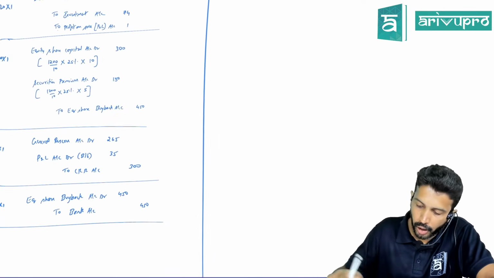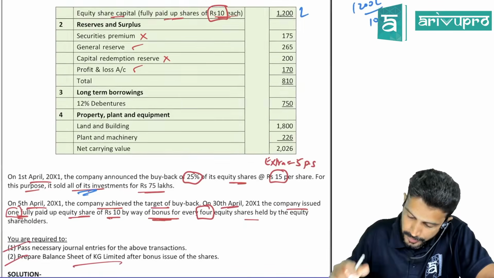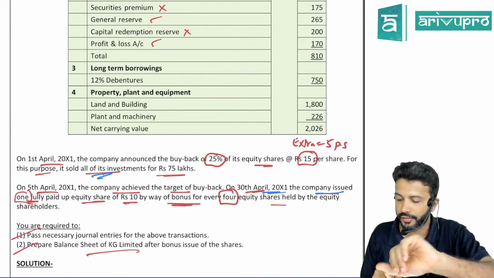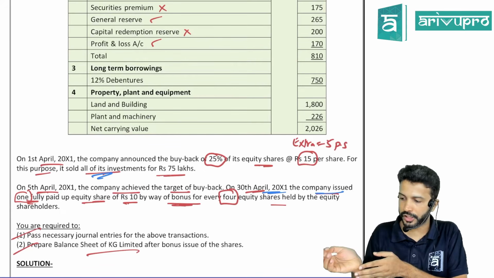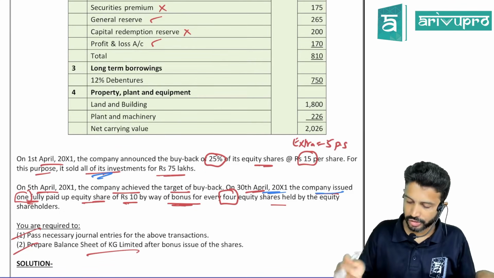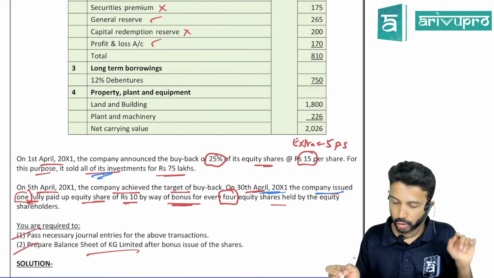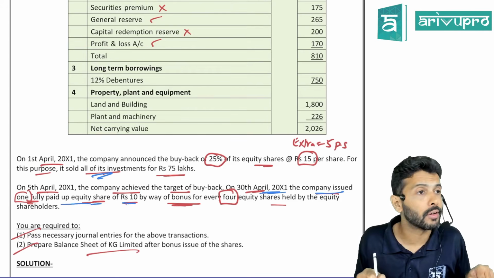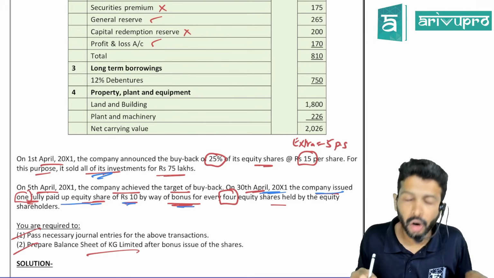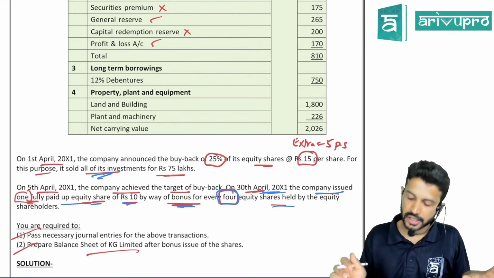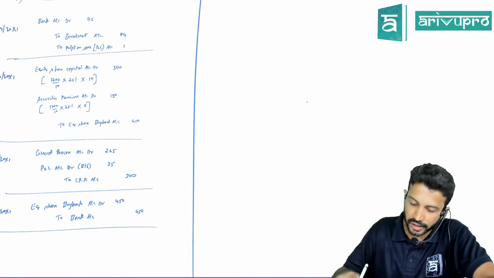Okay, awesome. Now the last adjustment: on 30th April, the company issued, pay attention to this everyone, this will come in two or three more questions also. If you can understand this, the next adjustment also will become straightforward. On 30th April 20x1, the company issued 1 fully paid up equity share of 10 each by way of bonus for every 4 equity shares held.